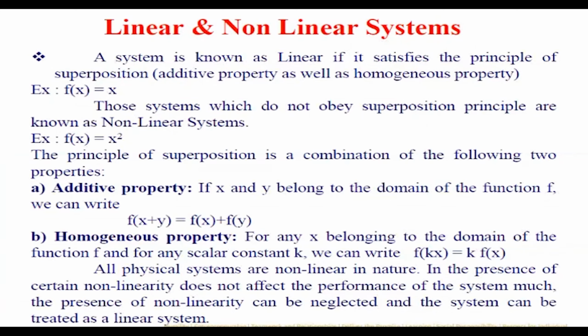However, just for the sake of approximation, for a certain region, it can be treated as linear. Take the simple resistor and Ohm's law: V equal to IR, or V is directly proportional to I, and that proportionality constant is the resistance R. For the very simple Ohm's law as well, we assume that it is linear. However, in practical cases, it is not linear. What is the assumption here for Ohm's law? The assumption is that temperature is constant.